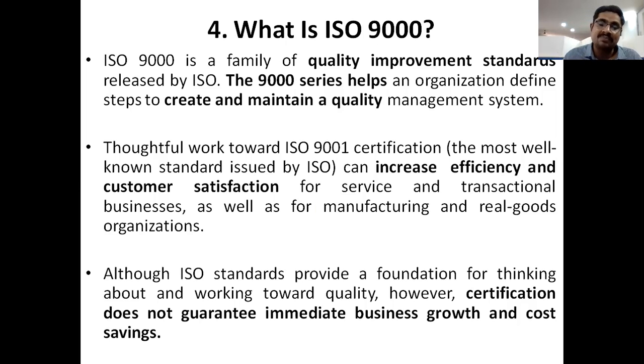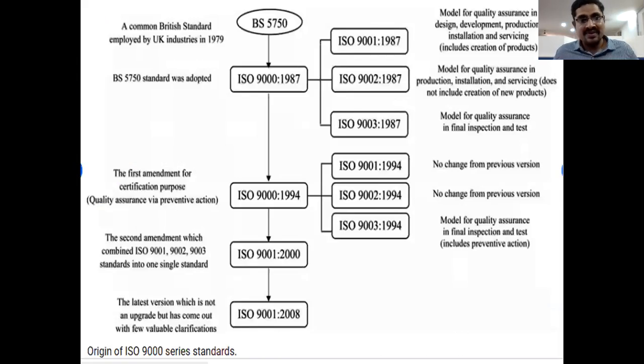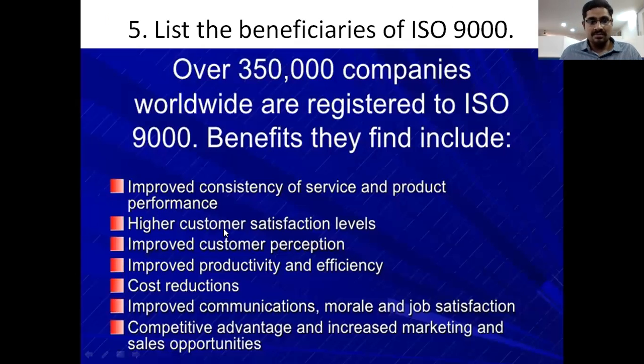These four purposes are why ISO and ISI were introduced. Here the customer satisfaction level will improve, and also customer perception towards our company will be better.